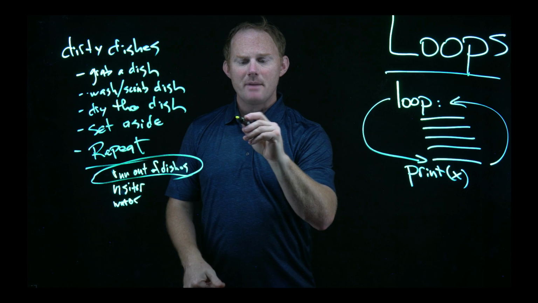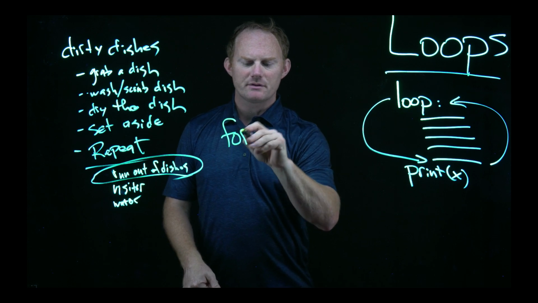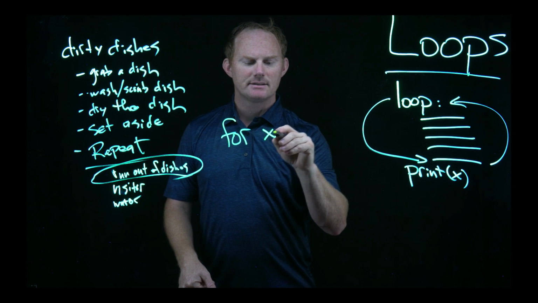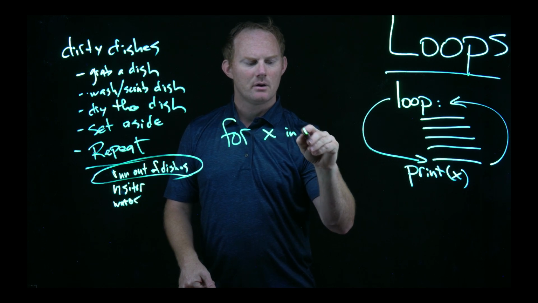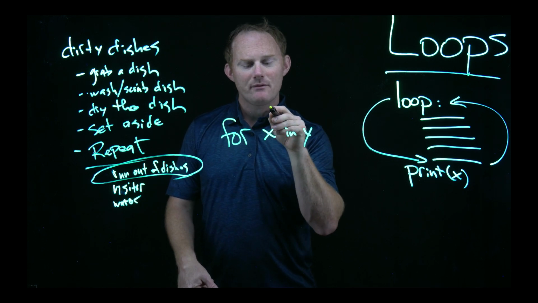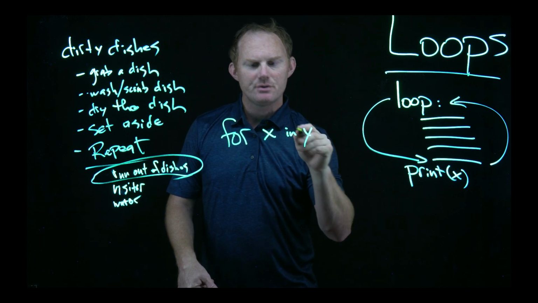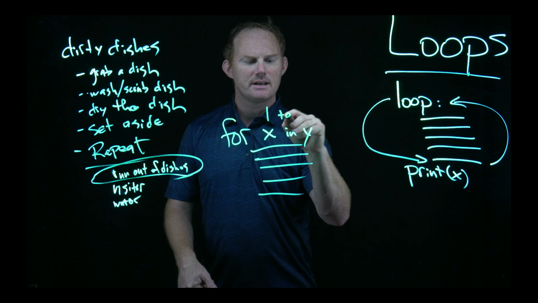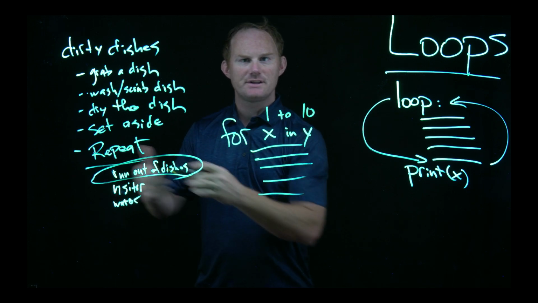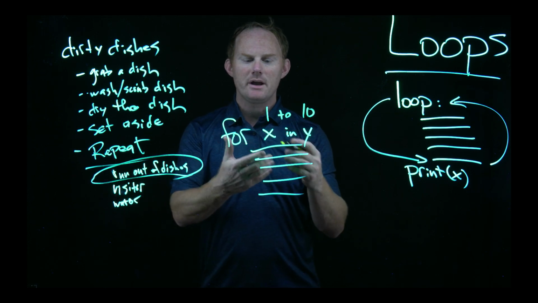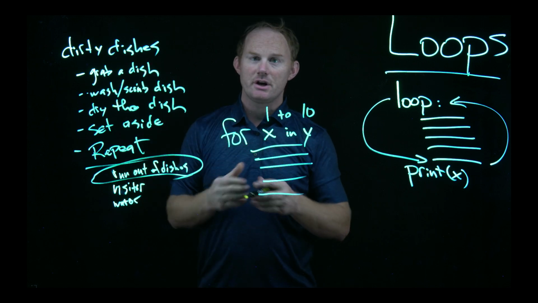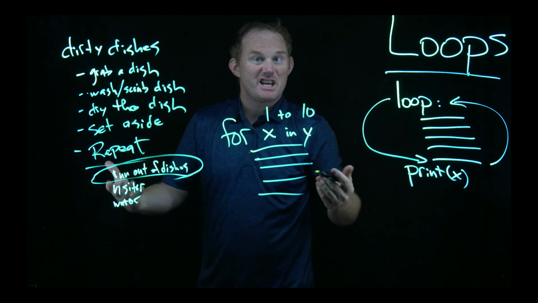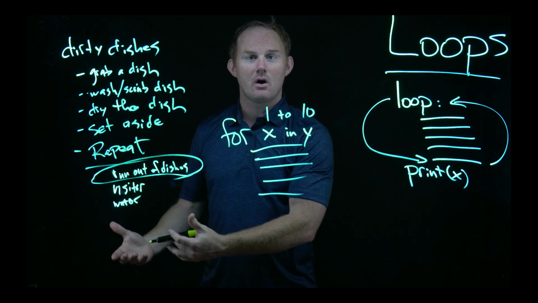The other one will look the same, though we'll talk about the difference later. It's called a for loop, where we'll say for X in Y. So however many of these, do this. So run the code, let's say 1 to 10 times. Run this loop for the first 10 dishes. Or maybe it's for each dish in dirty dishes. We've already figured out how many dirty dishes there are. Keep going, and you can just keep track of how many there are.